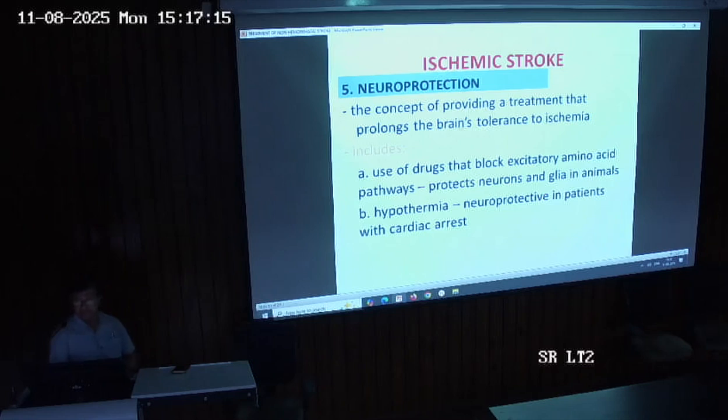And it has been seen that when we use hypothermia, it is neuroprotective in persons having cardiac arrest. So neuroprotection can be provided through different drugs.